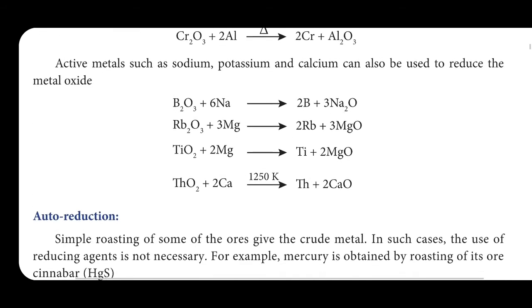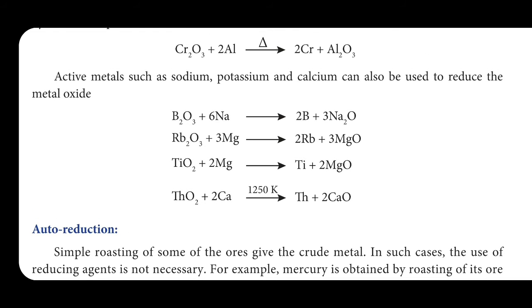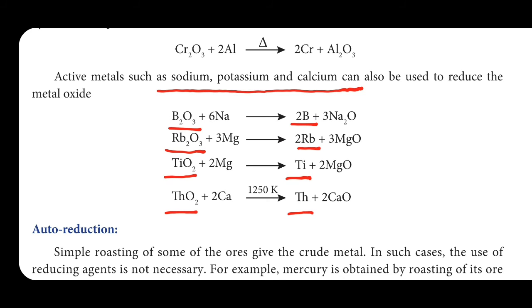Active metals such as sodium, potassium, calcium can also be used to reduce the metal oxide. These are all metal oxides, that is metal with oxygen. This metal oxide is reduced to metal, that is, oxygen is removed.